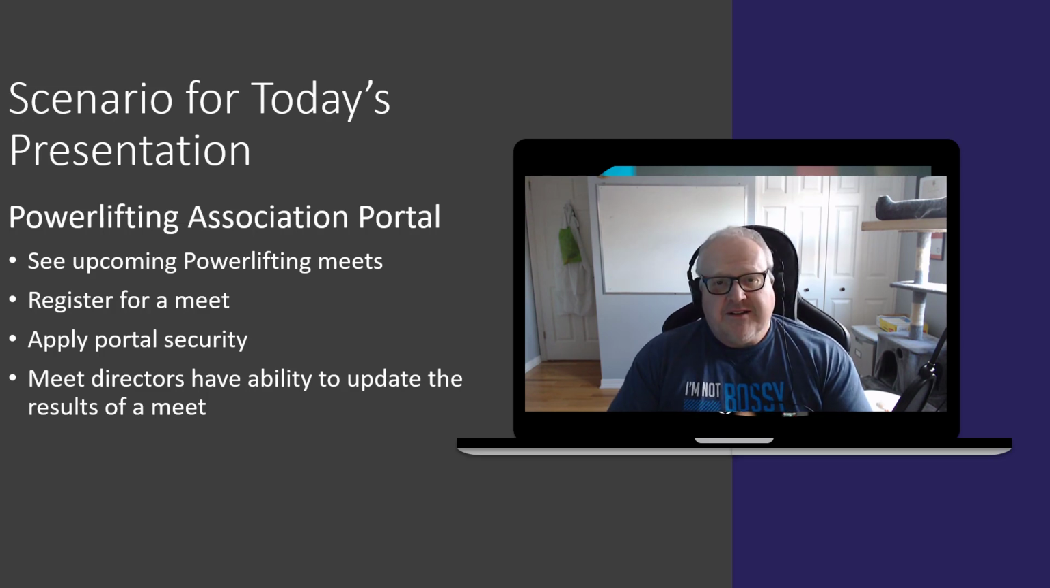So we're going to do things like see a listing of upcoming meets. We're going to be able to register for a meet. We're going to talk a little bit about portal security, so only our members see member information, or meet directors only see the information they want to see, and be able to also take advantage of some of the newer technology such as Liquid and the portal's web API to update information to add that little extra power to Power Apps Portals. So very first thing, let's just dive right in and provision a Power Apps portal.